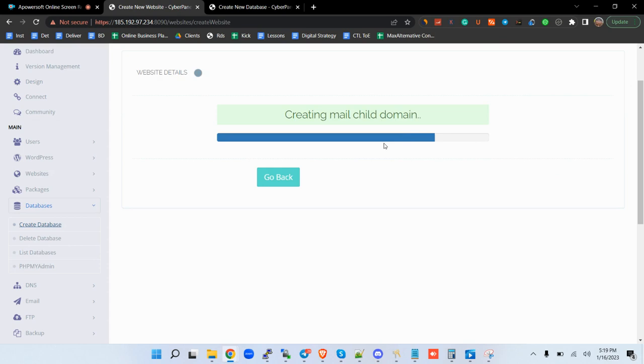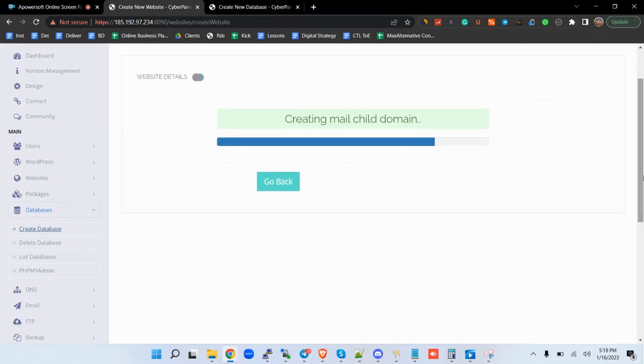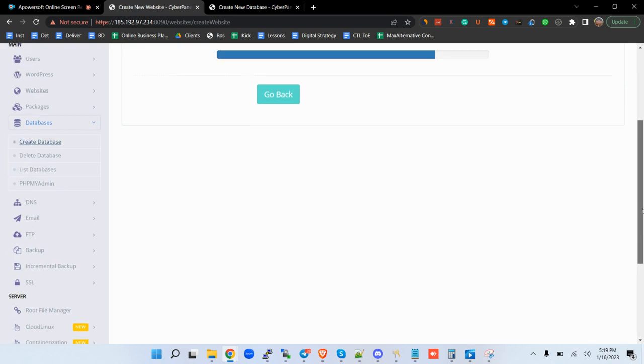Let's go back and see whether it has been installed. It's almost there. It's creating the mail child domain. This is a subdomain. And even as that continues, it's worth noting the other features that you can take advantage of when it comes to CyberPanel.